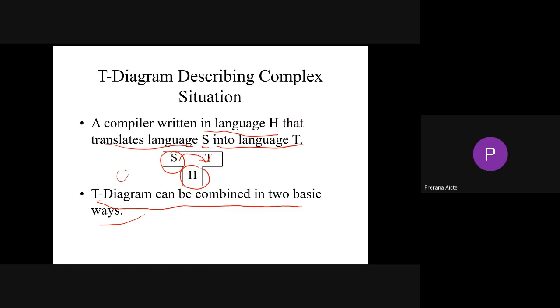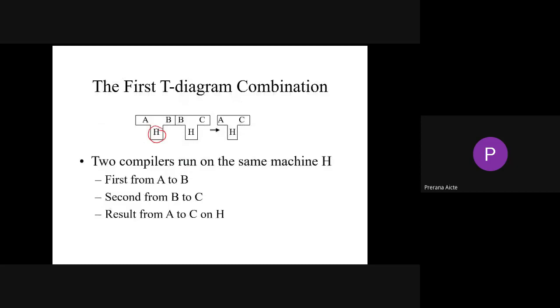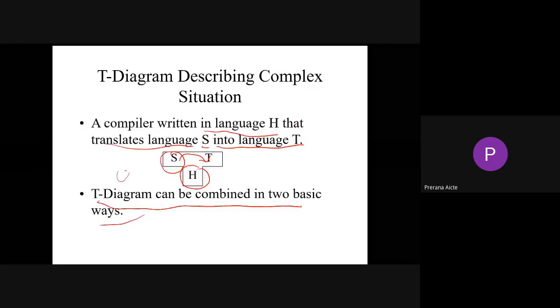Here H is a programming language. A compiler is written in language H, so H is a compiler designed in a particular language, and it translates source language S into target language T. I'll give you an example.